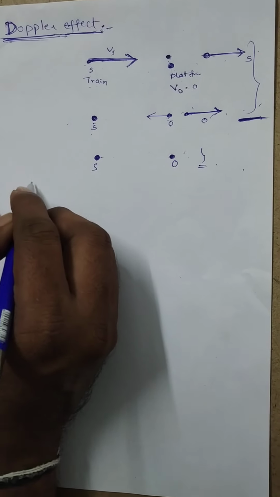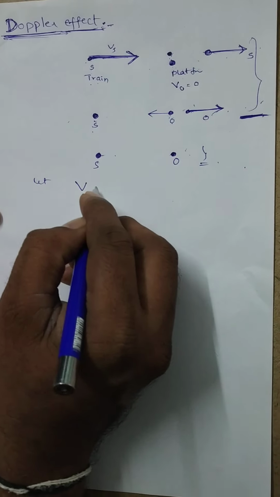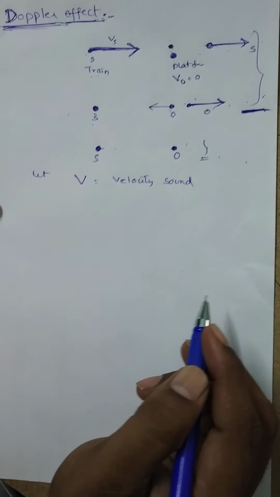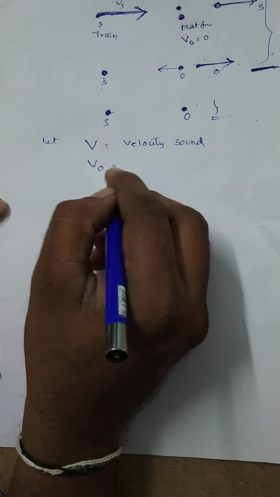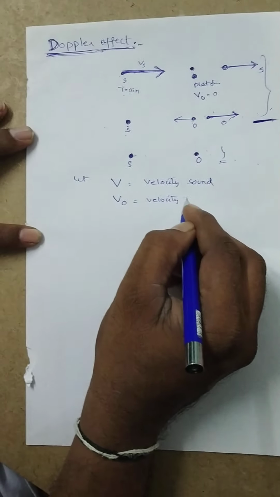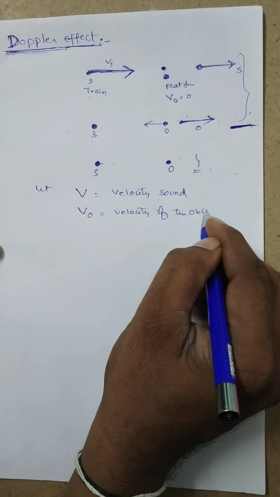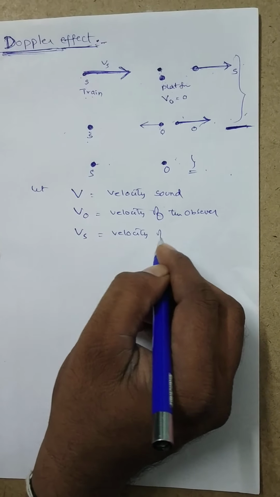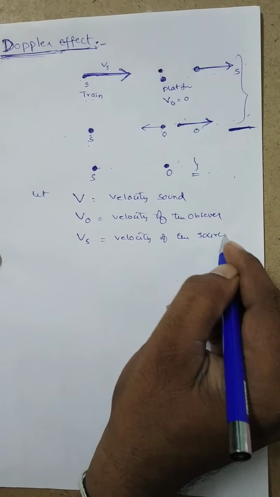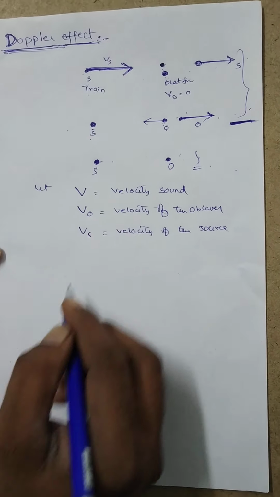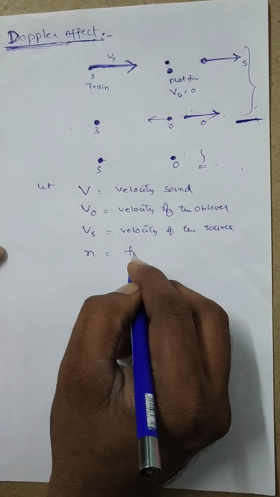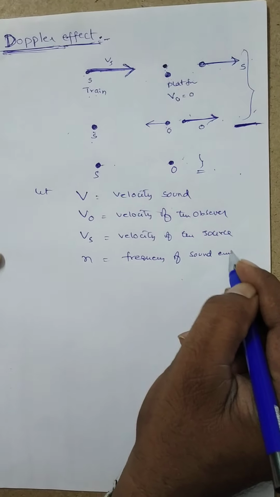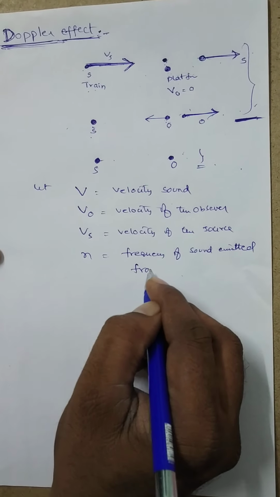Now, let V be the velocity of sound in air medium. V0 is the velocity of the observer. Vs is the velocity of the source. N is the frequency of the sound emitted from the source.